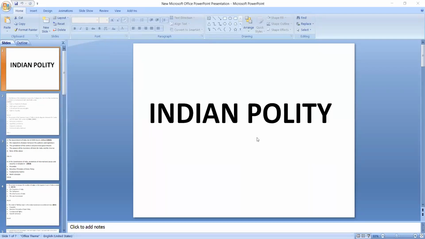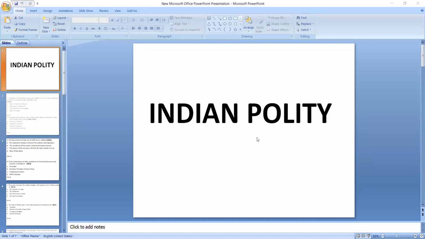Try to divide the polity paper into various sections. Since we are going to study Indian polity, at first you must know the constitutional framework of India. Try to divide the sections of the Indian polity paper. At first, you try to study the constitutional framework of India.